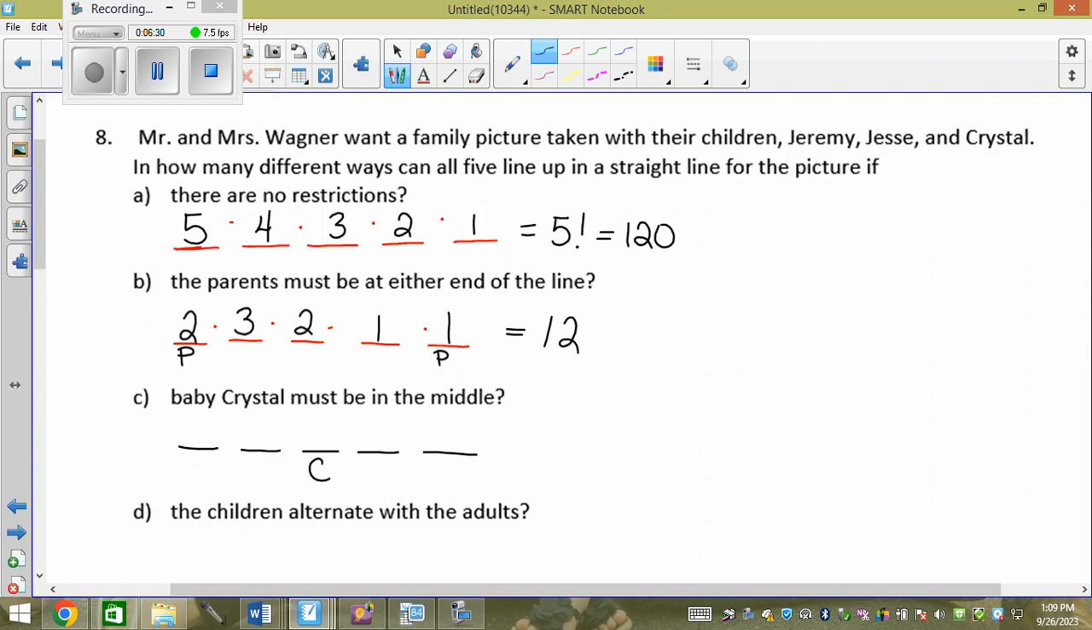Baby Crystal must be in the middle, so we stick Crystal here. How many crystals are there in this group? 1. How many people have I stood in place? 1. How many do I have left? 4 for here. Then I make them stand, then 3, then 2, then 1. Make sure you have multiplication dots. So it's 24.